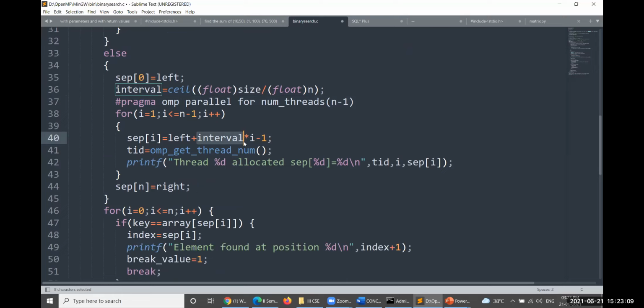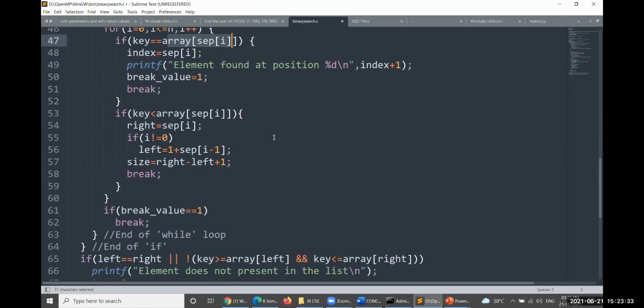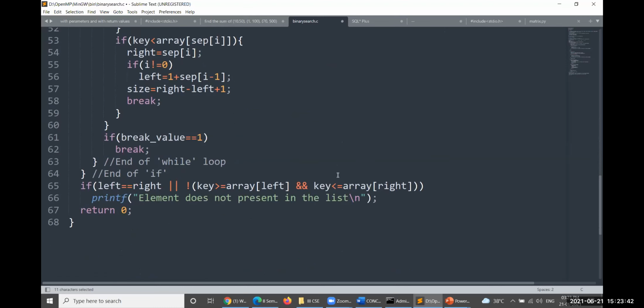Interval in the sense you have to divide your list of elements into n sub lists, and each sub list will be sent to one particular thread to identify whether the key element is available. If it exists, then it goes for separation. If the key value is not available, then you have to go for the separation with the A of bit element here. So in this way we have to take it into consideration.